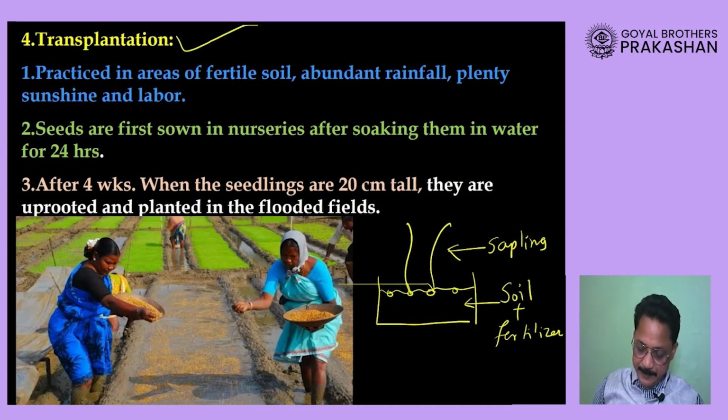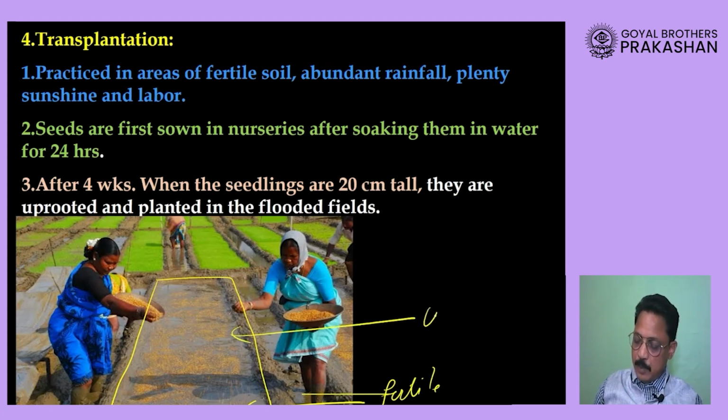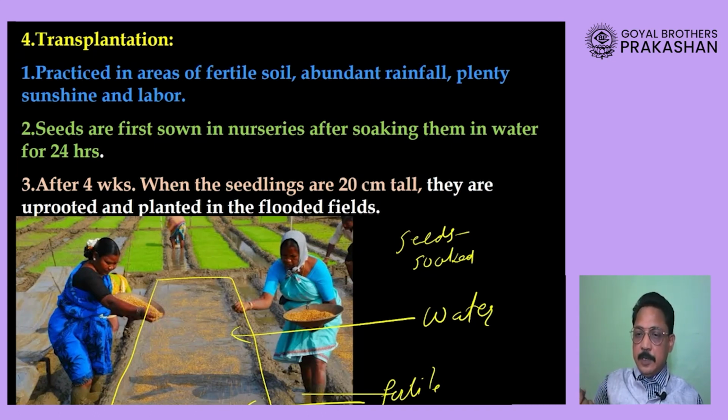Okay, in our country we have modified this system, in which instead of taking the boxes, if you see here, they have prepared the field in a very beautiful way. If you look here, the soil is also very fertile. They have added enough water over here, and they have taken the seeds which were initially soaked in water. Those seeds may have a little bit of growth of the sapling, and these sprouted seeds will now be planted here in the very well prepared farm.